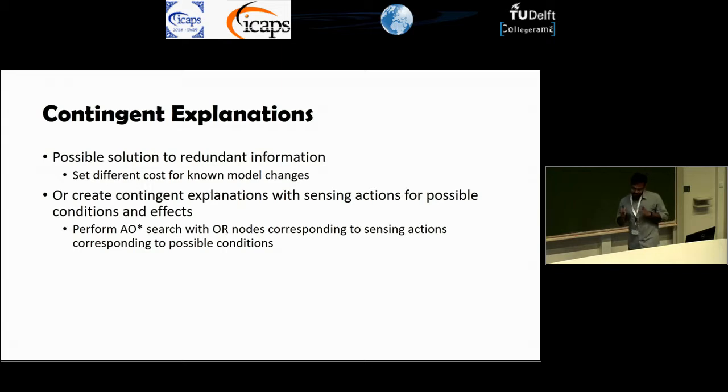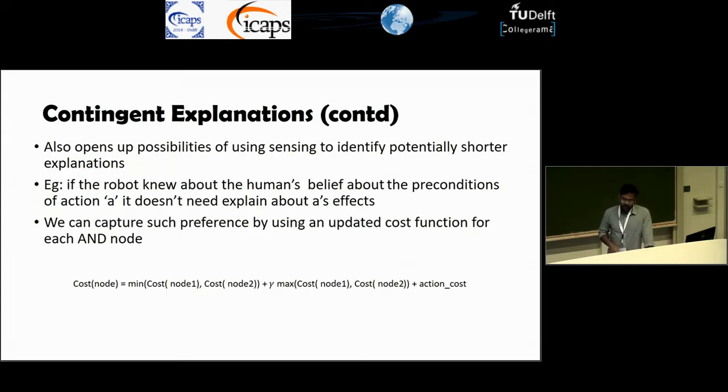Basically, you will have sensing actions, which correspond to these uncertain parts. And you will only give explanation with respect to the known parts. So this just basically turns into an AO star search problem. And that should read, AND nodes correspond to sensing actions. So you can also play around with the cost of these nodes to get different behavior that you want.